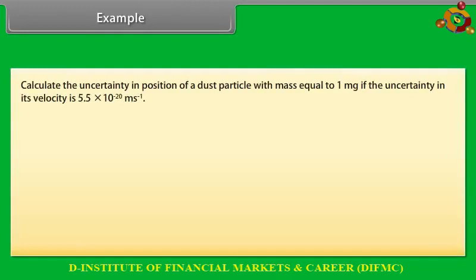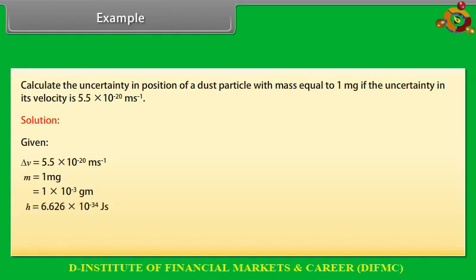Example: calculate the uncertainty in position of a dust particle with mass equal to 1 mg if the uncertainty in its velocity is 5.5 into 10 raised to the power minus 20 meter per second. Solution. Given delta v equals 5.5 into 10 raised to the power minus 20 meter per second. m equals 1 milligram, equals 1 into 10 raised to the power minus 3 gram. h equals 6.626 into 10 raised to the power minus 34 joule second.